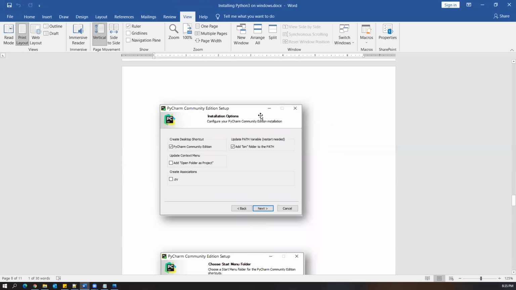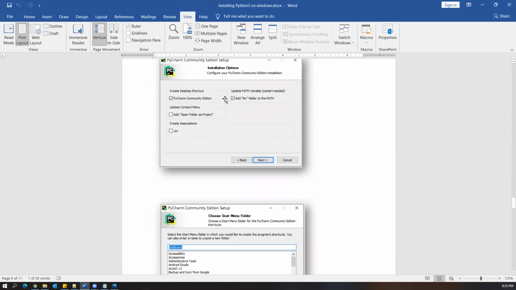Then in this window you just select the first one, PyCharm Community Edition, and the second one is add the bin folder to the PATH. Just select this option because the Python path should be added to the environment variable of your Windows by default. Otherwise we have to do it manually later. So it's better to check these two boxes, PyCharm Community Edition and the second one, update PATH variable, and then click on next.